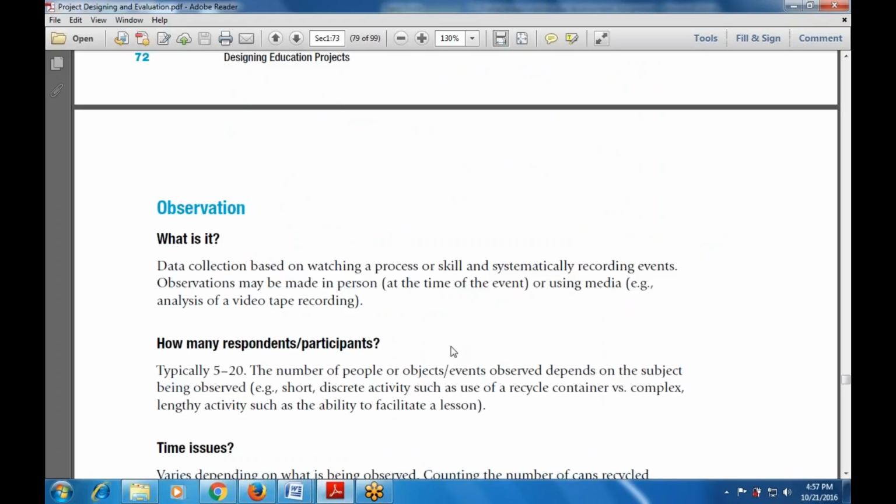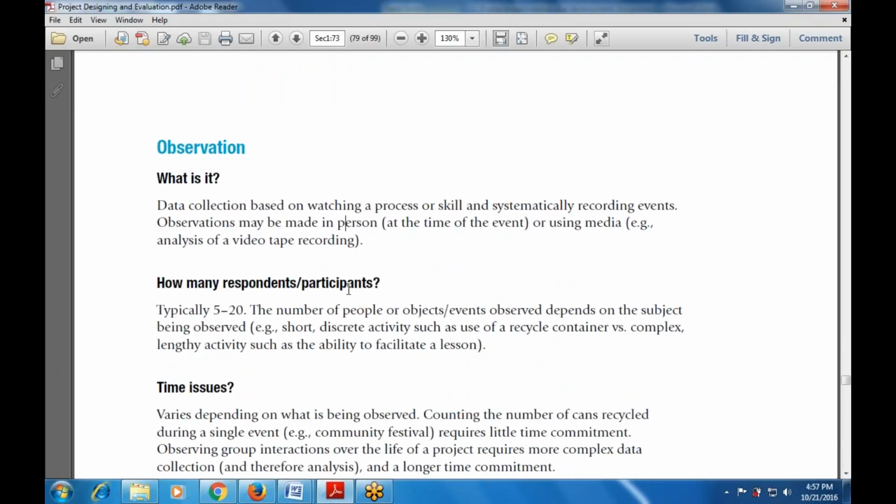This is also a data collection method, based on watching and systematically recording events, skills, or data. The observation may be made in person, that means an on-site visit. Observation is carried out with the person at the time of the event, at the time of data collection, or using any media, such as analysis of a video tape recording, that is used with the data content.